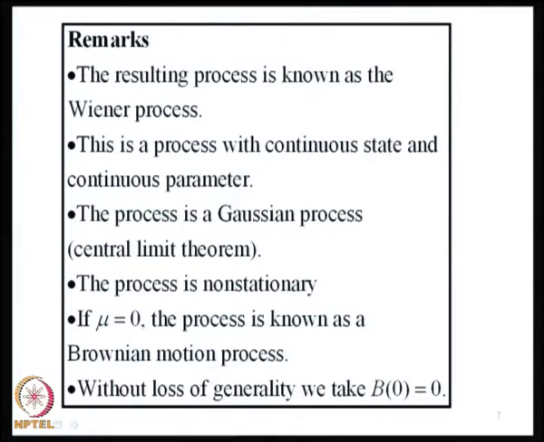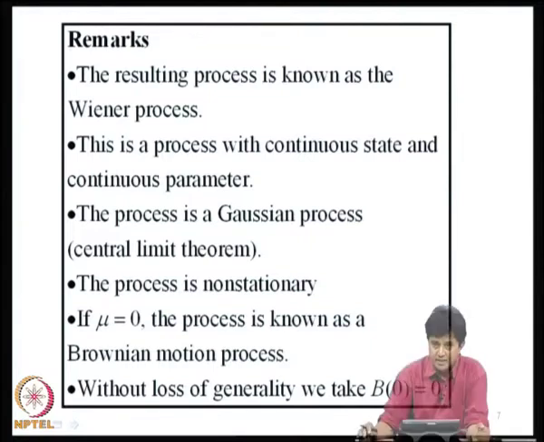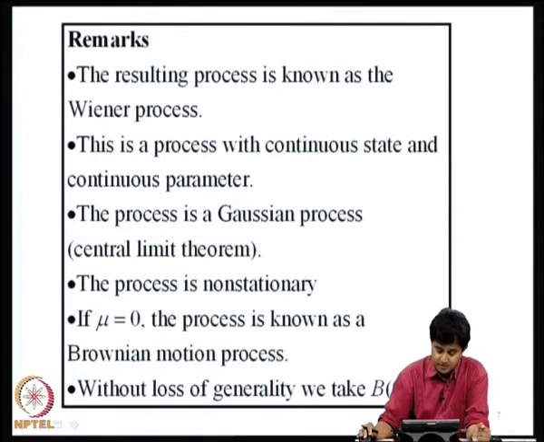The process is Gaussian because S of t is obtained by adding independent random variables, and we can invoke the central limit theorem and prove that the process is actually Gaussian. The process is non-stationary because mean and variance functions are functions of time, and if mean is 0, we say that the process is a Brownian motion process. Okay. Now, without loss of generality, we take B of 0 to be 0. Okay. So, a Brownian motion process is a non-stationary Gaussian random process which is obtained as the limit of a simple random walk in which delta x square goes to 0 as delta t goes to 0.